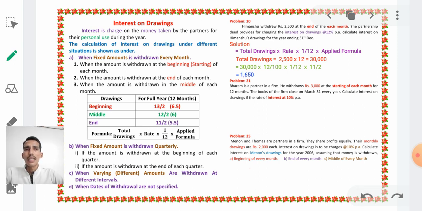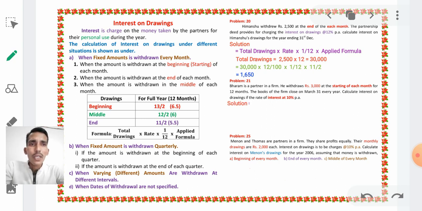The answer: Himanshu should give 1650 as interest on drawings to the business. Just consider these two entries, it is 1 by 12 and 11 by 2, right? By mistake you may take 1 by 12 and 11 by 12. Therefore, you have to take 1 by 12 and 11 by 2 only, right?